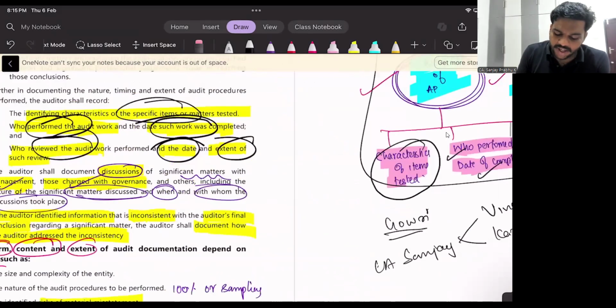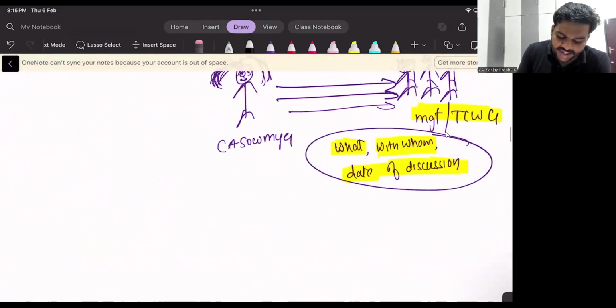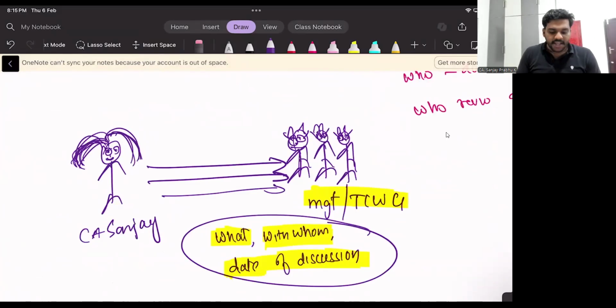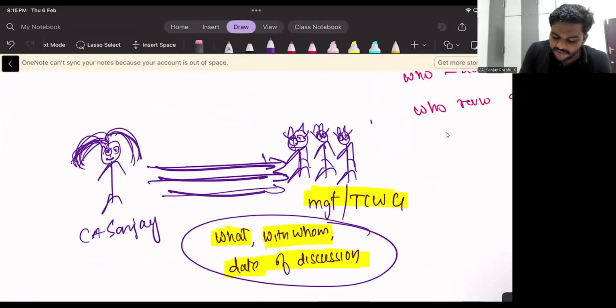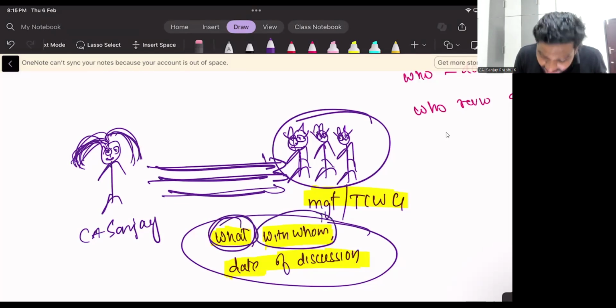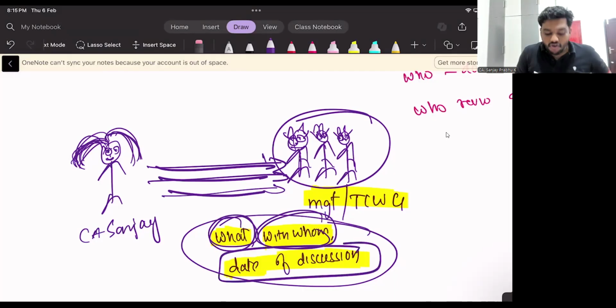Then you need to document if the auditor had any discussion. See, this is our auditor, CA Sanjay. If Sanjay had any discussion with these fellows, who are management or TCWG, I have to document what I have discussed and with whom I have discussed. Management is not one person, it can be a bunch of persons, right? So in this management, whom did I discuss with, and the date of such discussion. What, with whom, and when such discussion took place.